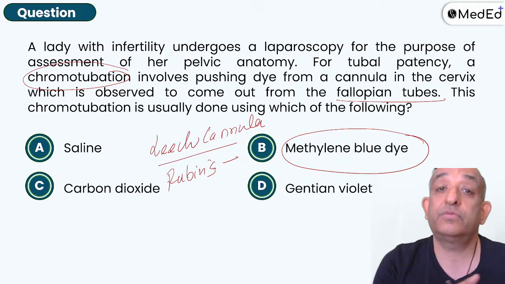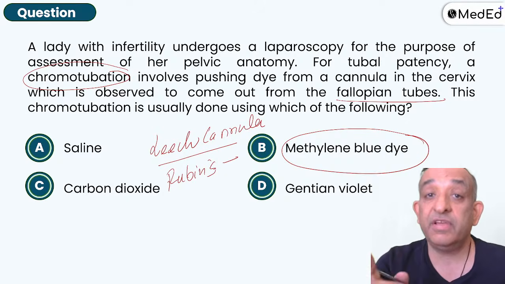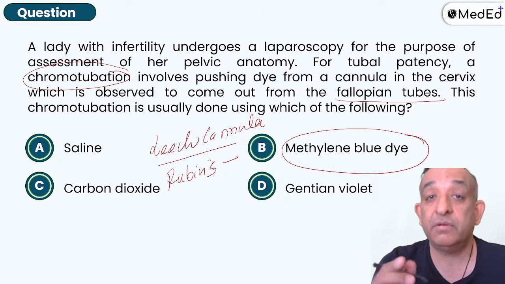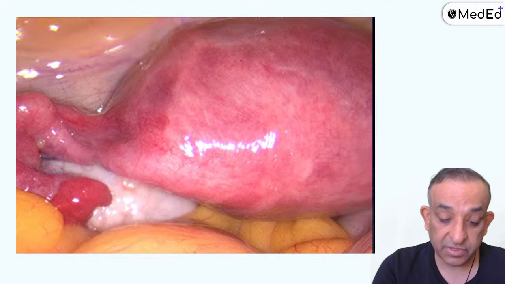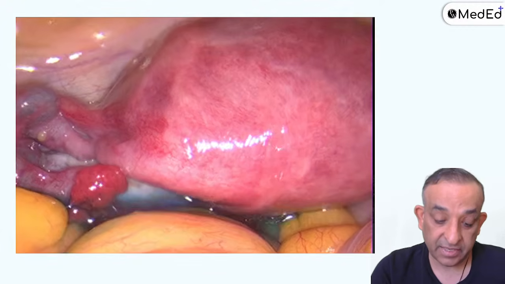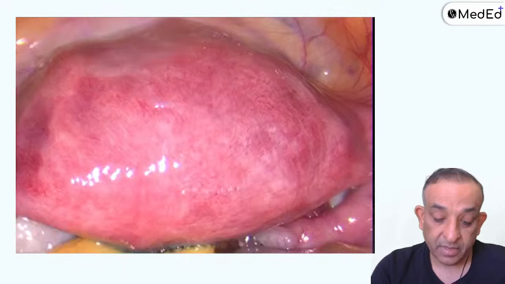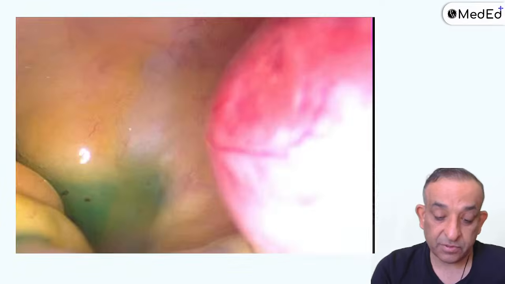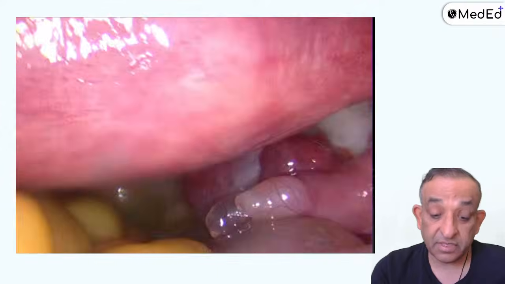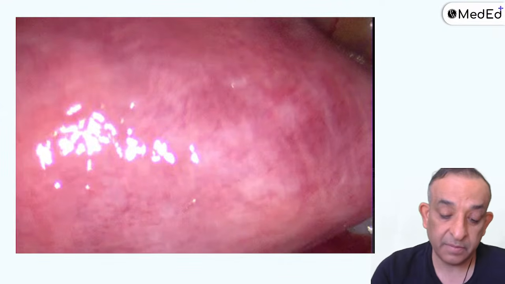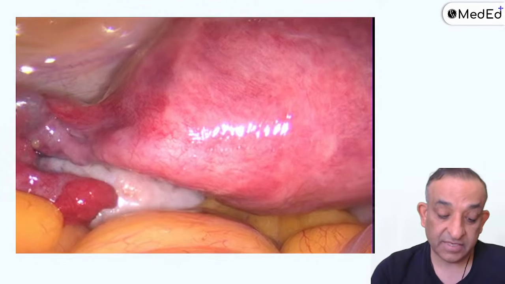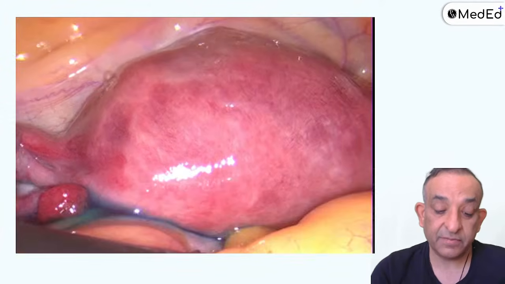Do not get confused with hysterosalpingography. When we ask you about hysterosalpingography, a lot of you in a hurry will mark methylene blue. In hysterosalpingography, it's a radiopaque dye. It's got no color. Please, this is what you see in a patient when we're doing this. Can you see that is the color of the dye? I was doing the laparoscopy and somebody instilled the dye. Can you see the dye came out only from the left side of the tube? It did not come out on the right side at all. Yes, once again, see, the methylene blue comes out from the left side, and it has not come out from the right side.